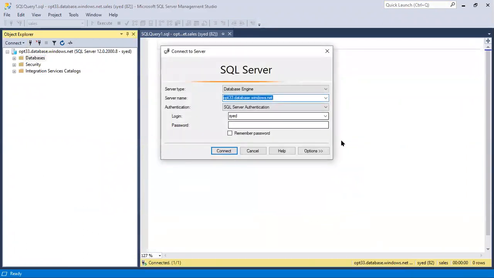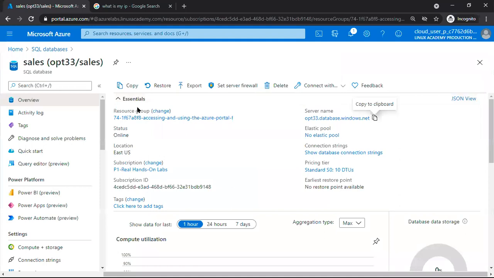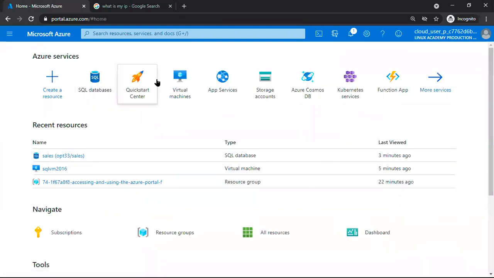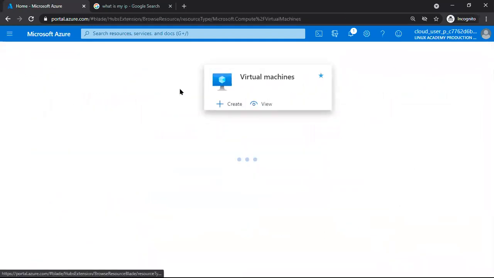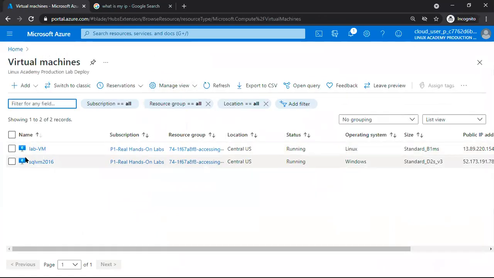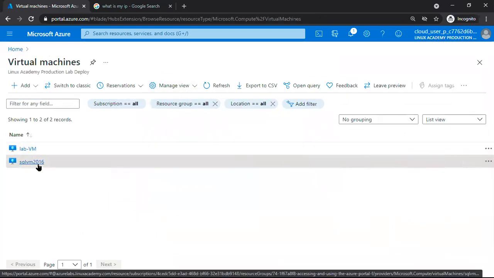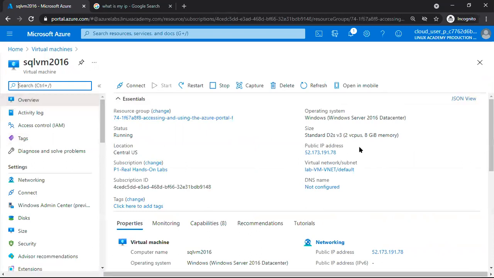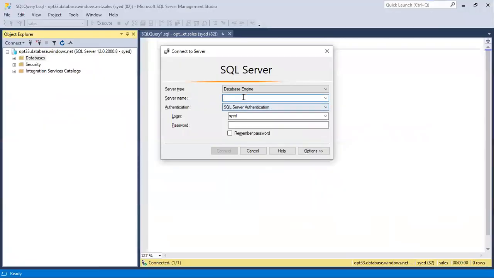Whereas in IaaS, just now we have created one server, right? Check here, go back to home, virtual machine, see here. Very simple. Here we have created this SQL VM 2016, one virtual machine. This is the public IP. Through the public IP, we can connect to the SQL Server which is running in this virtual machine. Directly, we can connect with the public IP.